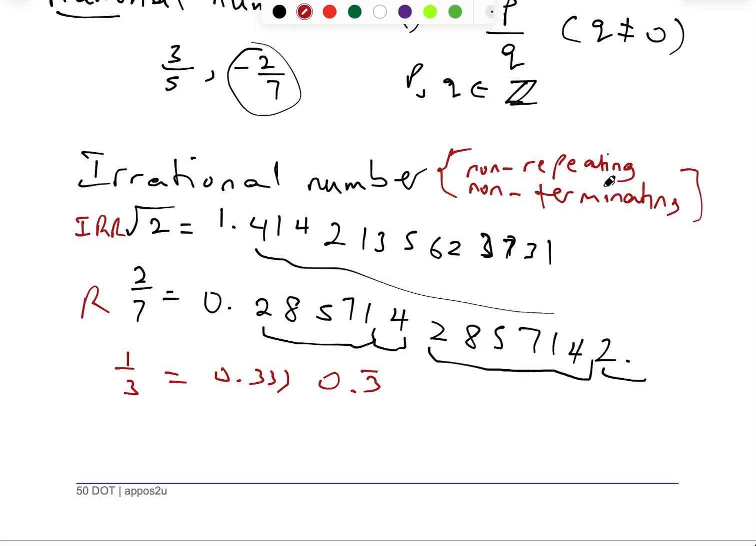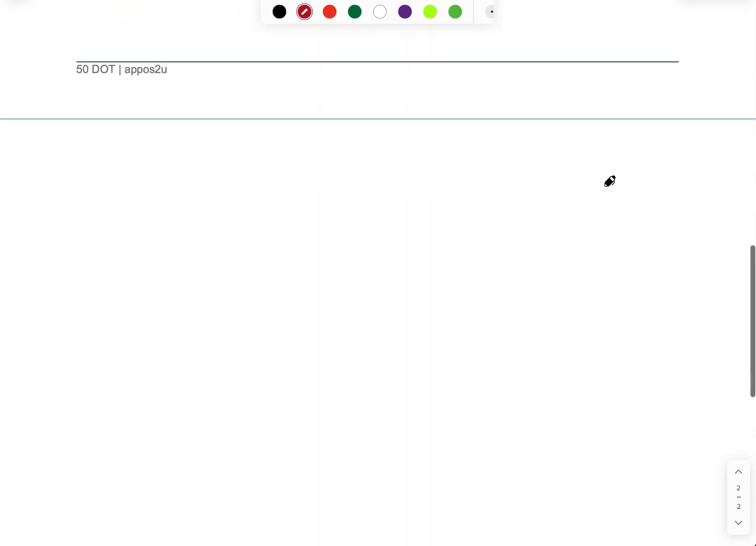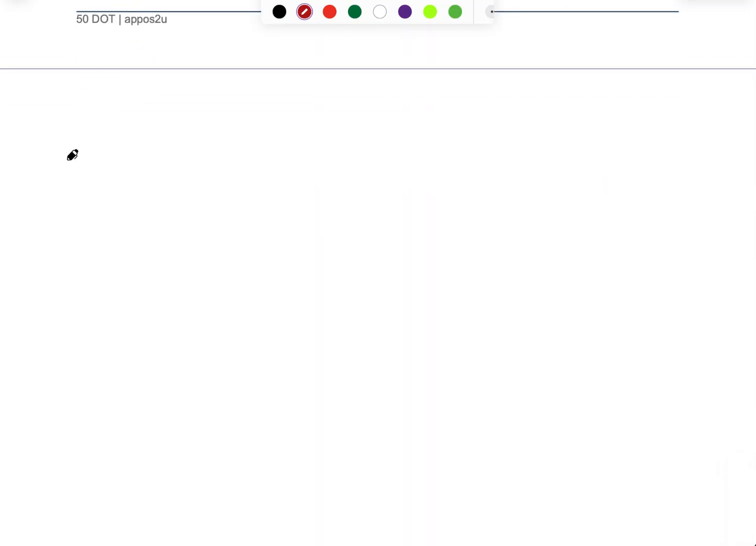So now let's move to the next set of numbers that we deal with. The next set of numbers is called the real numbers.